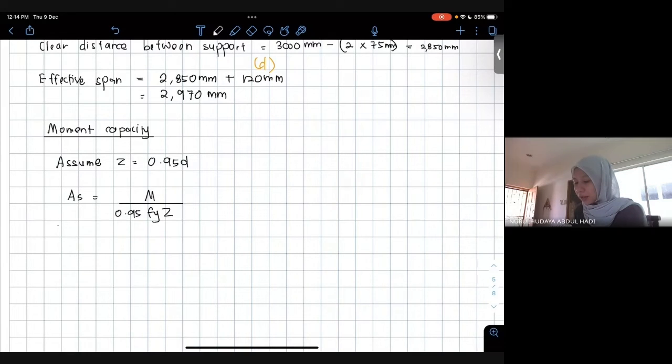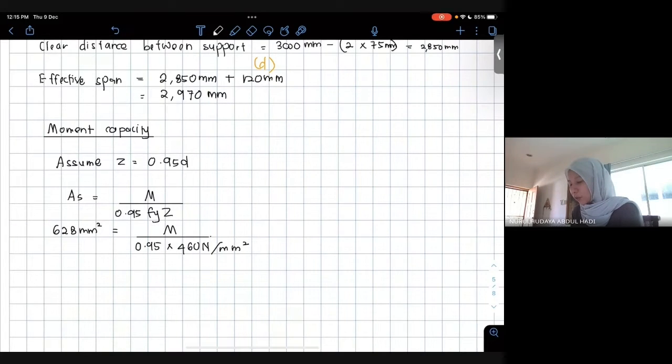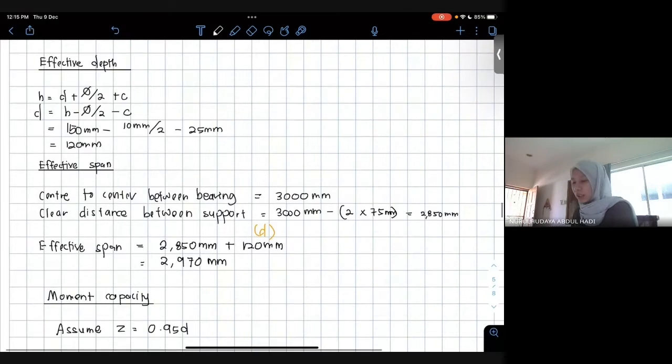As we already have, the question has given, since the design is there, 6 T8, the area. And moment is the one we want to find, because we don't have this moment value. 0.95 times fy, the question also gives the fy. And the value of Z, since we assume it is 0.95, times D, which we already calculated above, here.